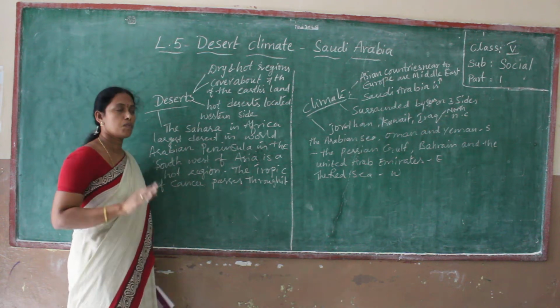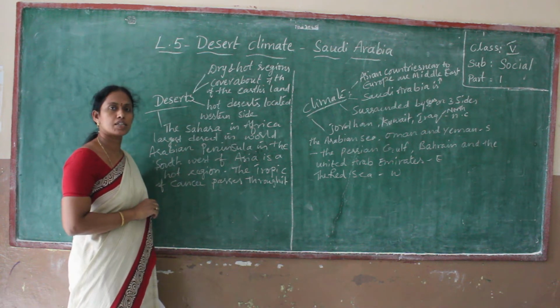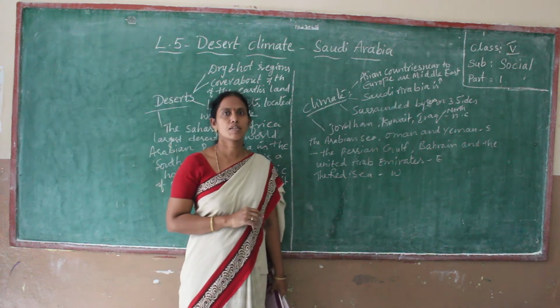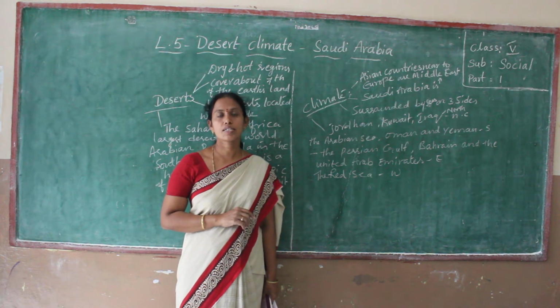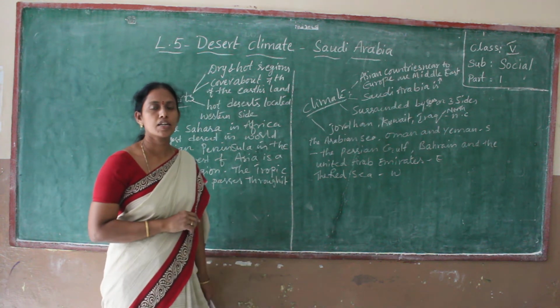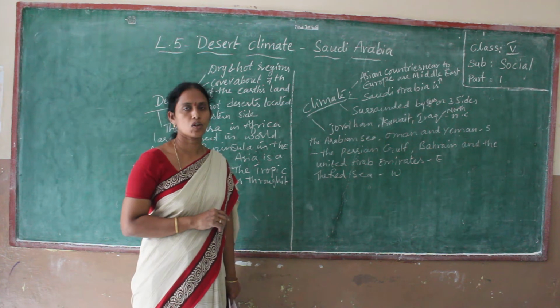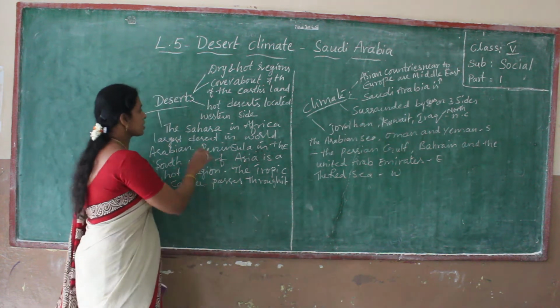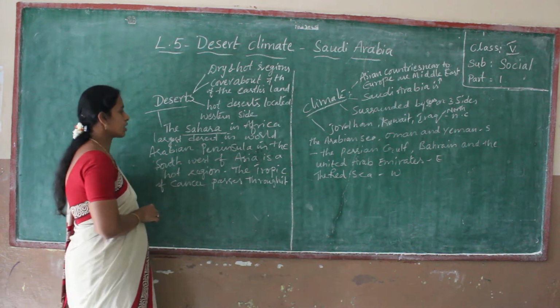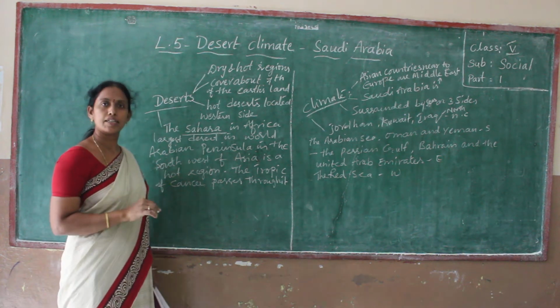Which is the longest desert in the world? Already you learned in your previous classes about that. Sahara Desert. Where is it? It is in Africa continent. It is the longest desert in the world.